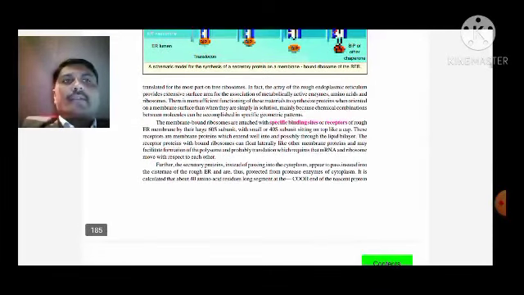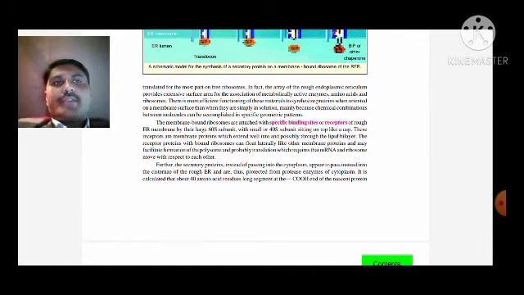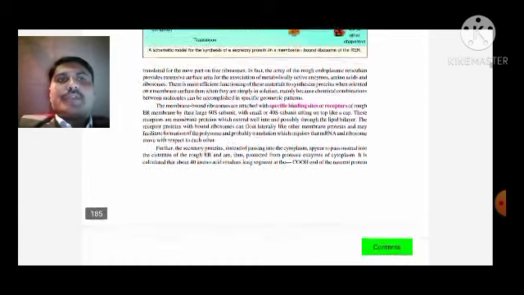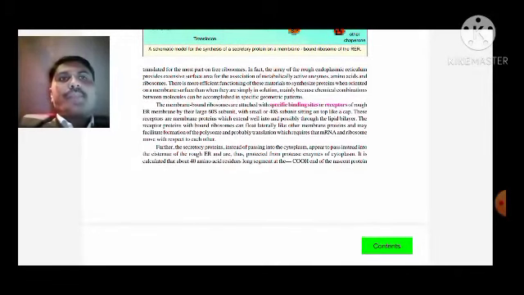The rough endoplasmic reticulum provides extensive surface area for the association of metabolic enzymes, amino acids, and ribosomes. The membrane-bound ribosomes are attached to specific binding sites or receptors of the rough endoplasmic reticulum.